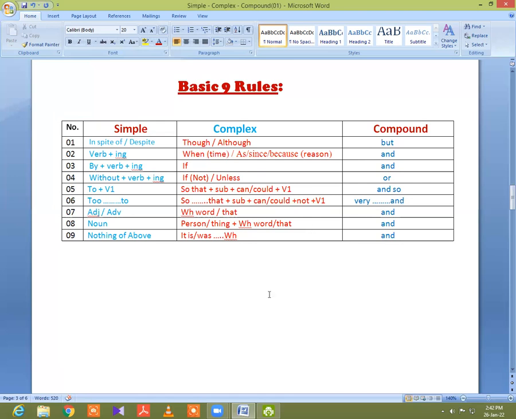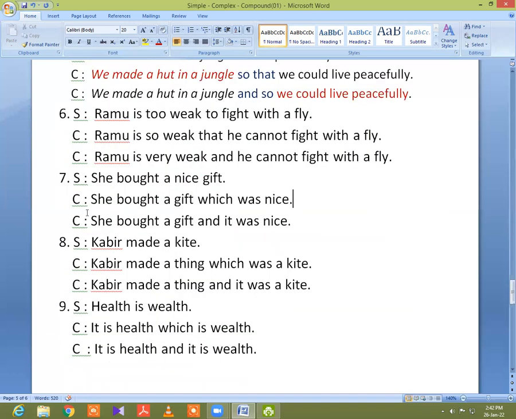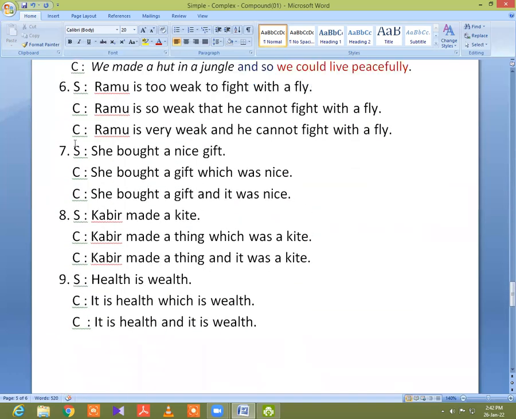Please, I will give an example to clarify this matter. Okay, please notice example number 6. The simple sentence is: Ramu is too weak to fight with a fly. Here we find "too", so I will use "so that" in the complex. So the complex form is: Ramu is so weak that he cannot fight with a fly. This is the complex.